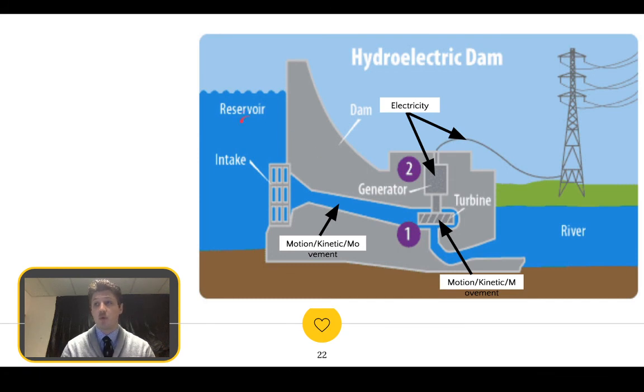Okay, we have the water this time creating the motion rather than steam. Okay, and that drives this turbine here. Again, in here is a giant magnet that starts to move electrons down our wire, and that wire then goes on to move our powerhouses.